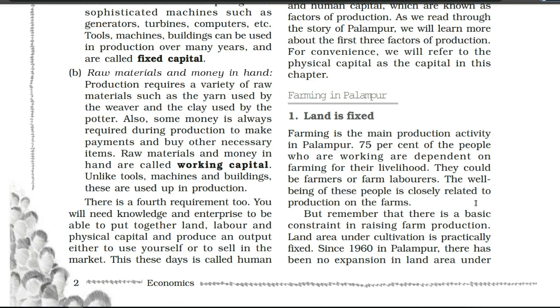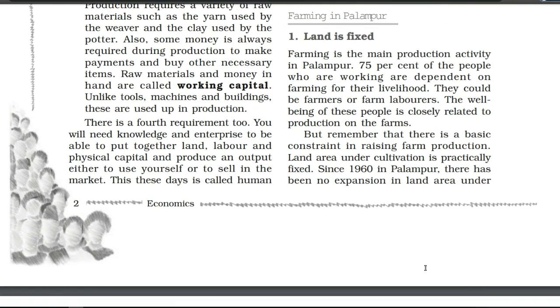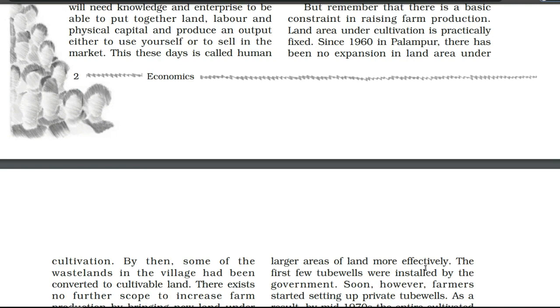But remember that there is a basic constraint in raising farm production. Land area under cultivation is practically fixed. Since 1960 in Palampur, there has been no expansion in land area under cultivation. So let's see what it means here.